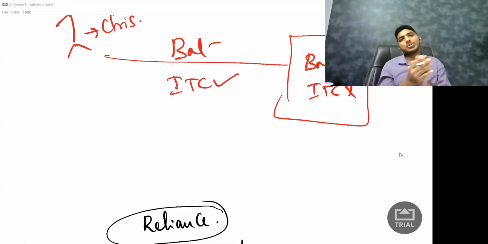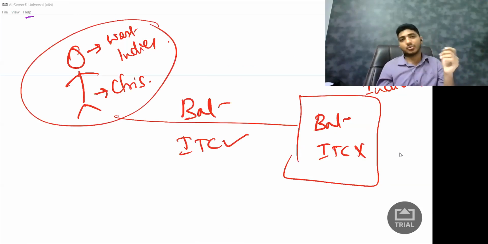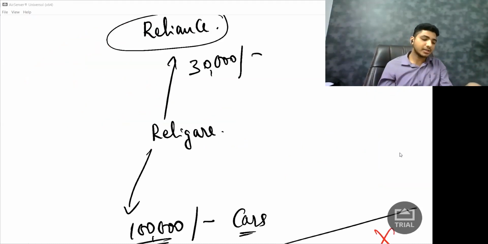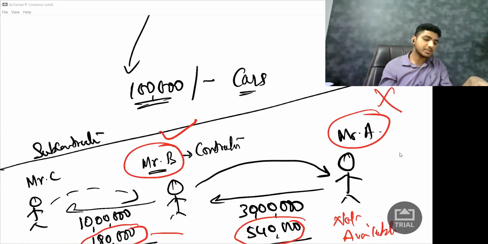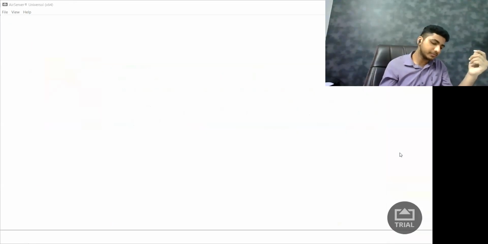Very simple. So who is an NRTP? NRTP is a person who is a non-resident, who is not a resident of India, but who comes to India for a shorter period of time to do some business activities, then he goes back. That person is NRTP. So he will not get the credit of items which he purchases within India. Very simple provision, nothing complicated there.